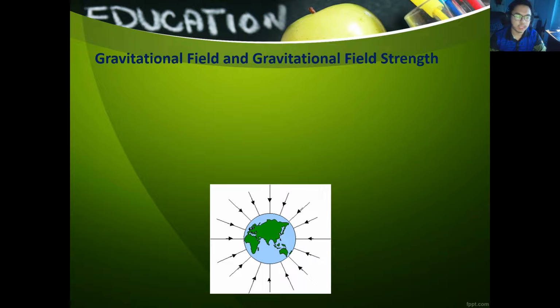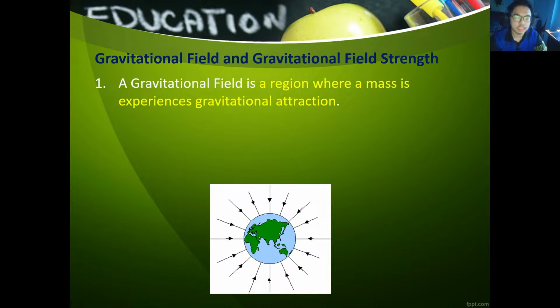Today we're going to look more into Earth's gravity, and we're going to look at something called gravitational field and gravitational field strength. Where does Earth's gravity come from? How can Earth exert a gravitational force on objects? The gravitational force comes from the gravitational field. So Earth has a gravitational field all around it, just like you can see in the picture in the slide.